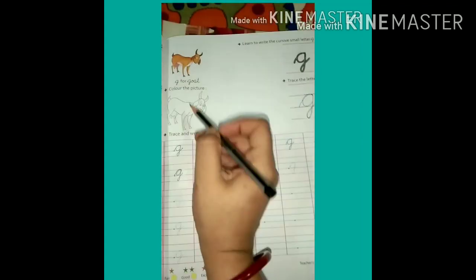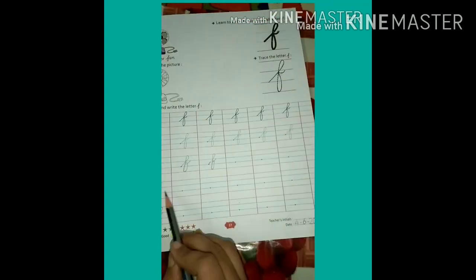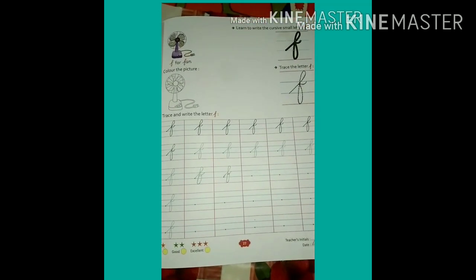Okay, children? And you have to do the coloring work after writing this full page. Whatever coloring work is given here, you will complete this writing work first, then only you will do the coloring work.